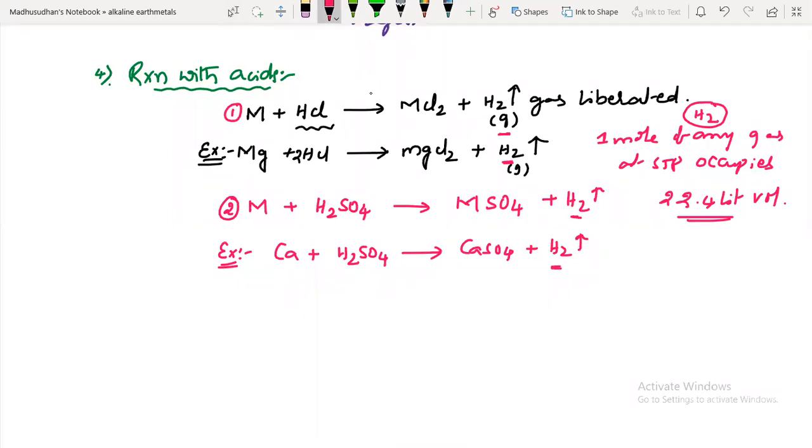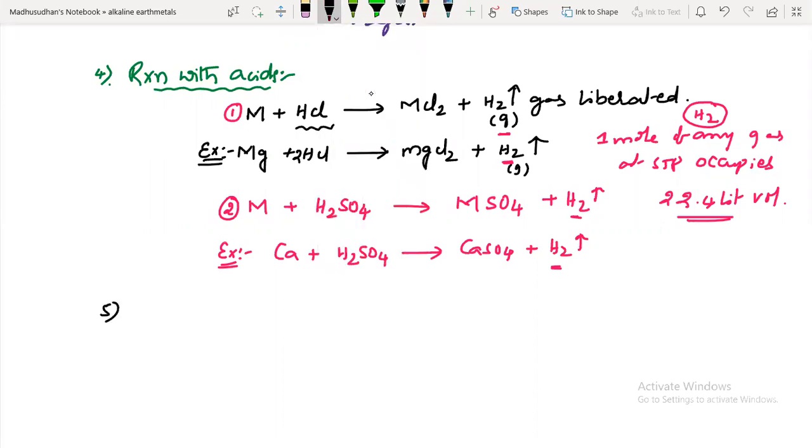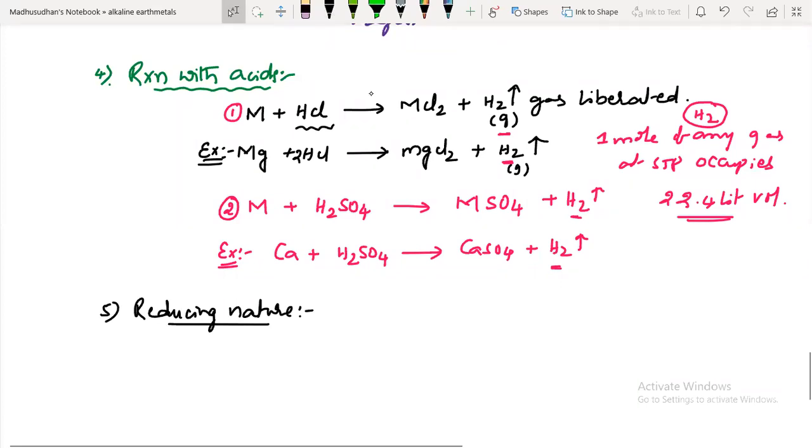Next, the fifth one, the reducing nature. They are also strong reducing agents like first group elements, but the reducing power of first group elements is more than that of second group elements.